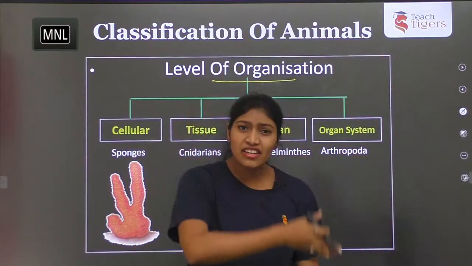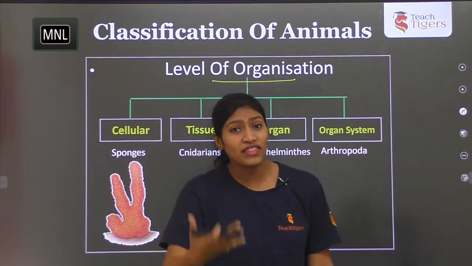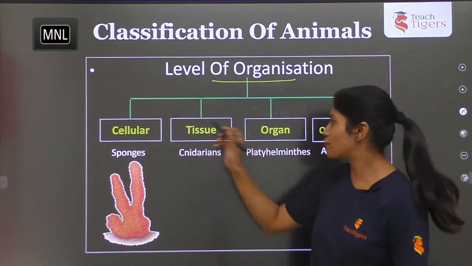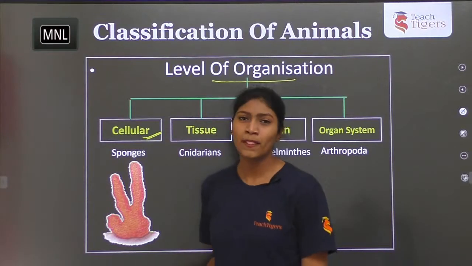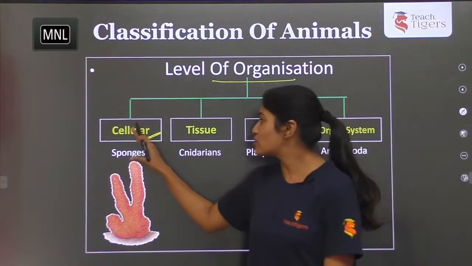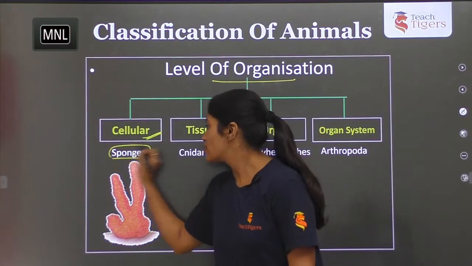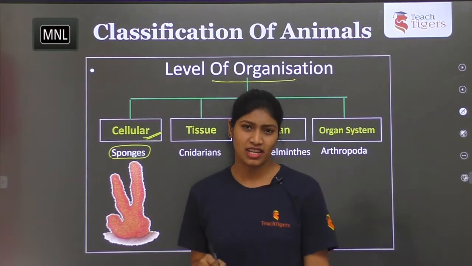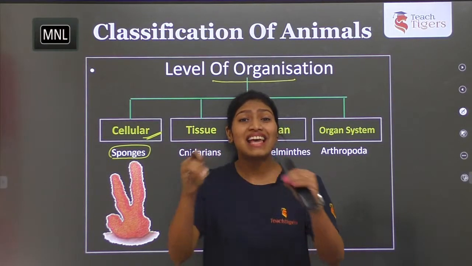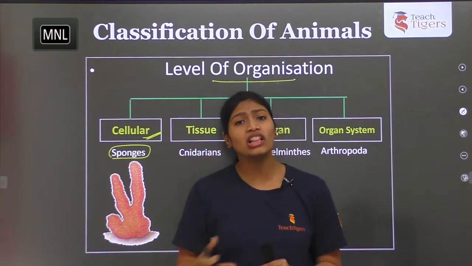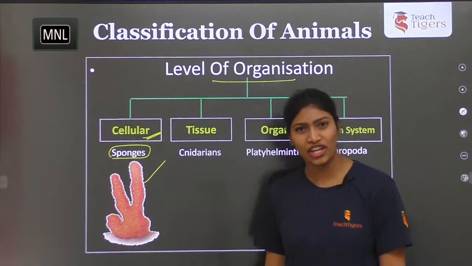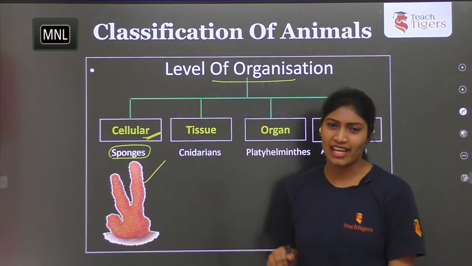Based on the arrangements from these divisions, the organisms are classified into four forms. The first one is cellular level. The organisms classified into cellular level are sponges, that is Porifera. Cellular level means the organisms have cell aggregates which perform all the functions of the sponge's body. Examples are sponges, poriferans, the pore-bearing organisms.